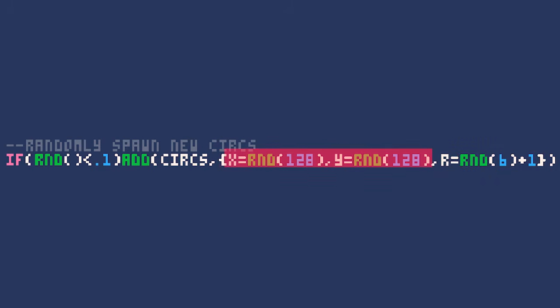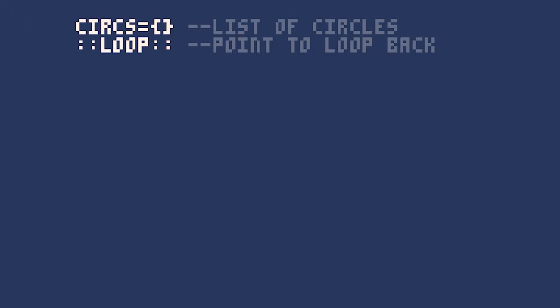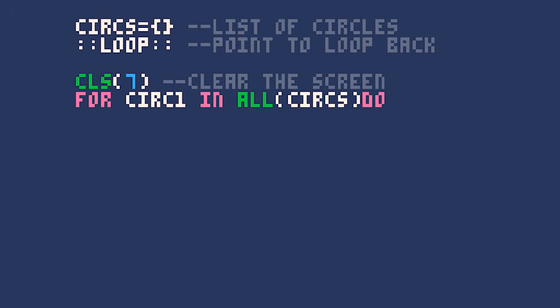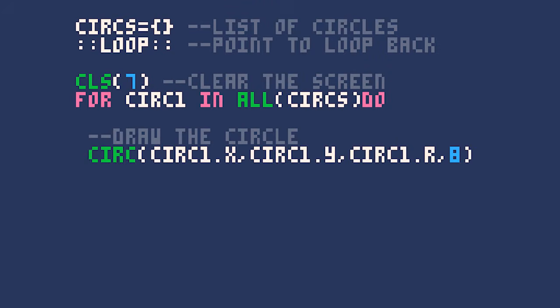Its x and y coordinate are set to a random number between 0 and 127, the resolution of Pico 8, and its size is set to a random number between 0 and 6, plus 1, to make sure that its radius is greater than 1. Next, we need to iterate over all the circles in the table using this loop. We can draw the circle to the screen using Pico 8's circ function.